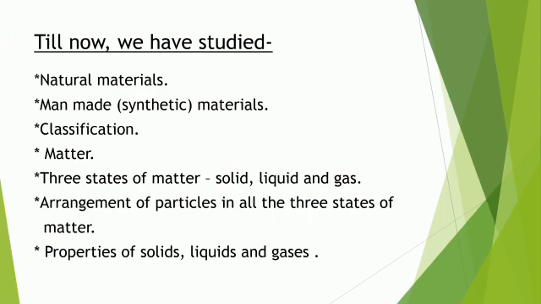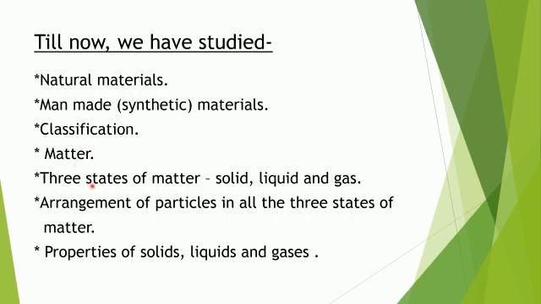So, what we have studied till now in this chapter is like this. We have studied what are the natural materials, what are the man-made or synthetic materials, what is classification? What is matter?